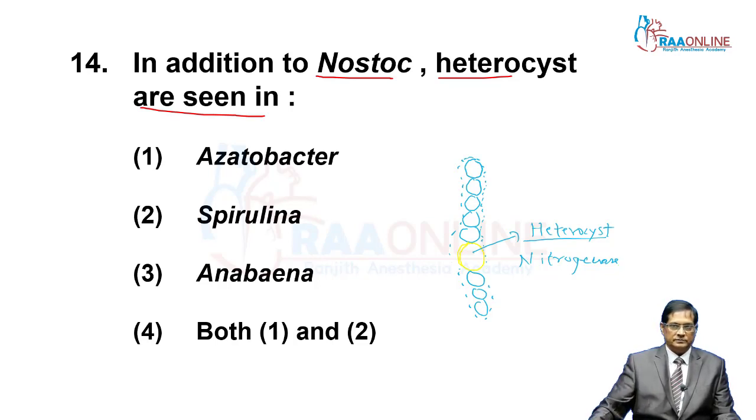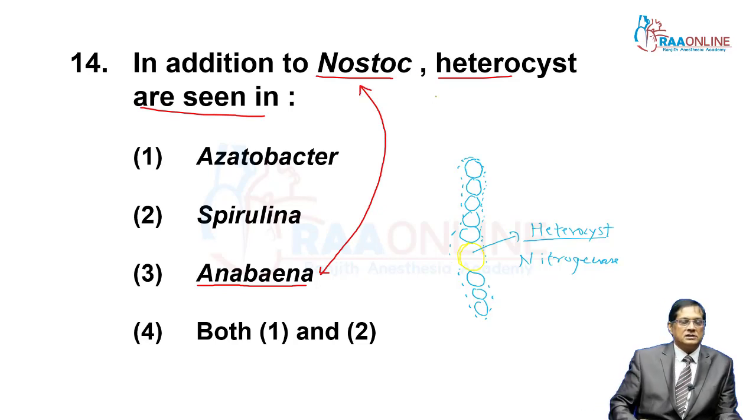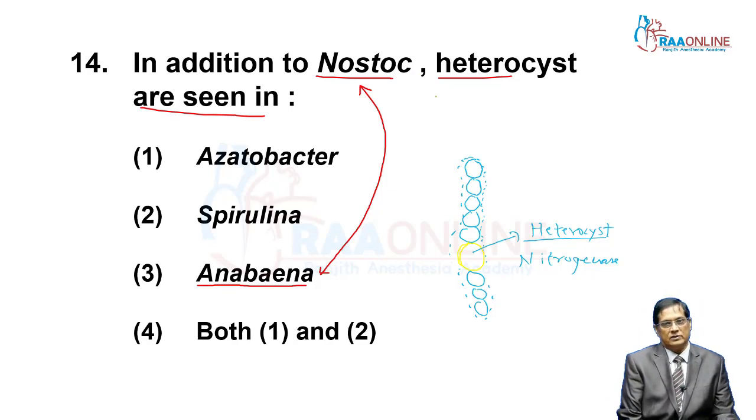Here Azotobacter is a bacterium, not a blue-green alga, and it is single-celled. Spirulina is filamentous. Anabaena is very similar to nostoc. It has heterocyst. So the answer is nostoc and Anabaena, both having heterocyst in their filament, responsible for the reduction of atmospheric nitrogen.